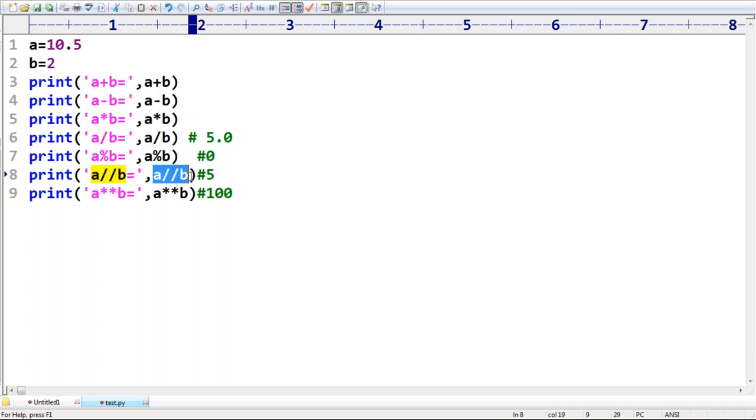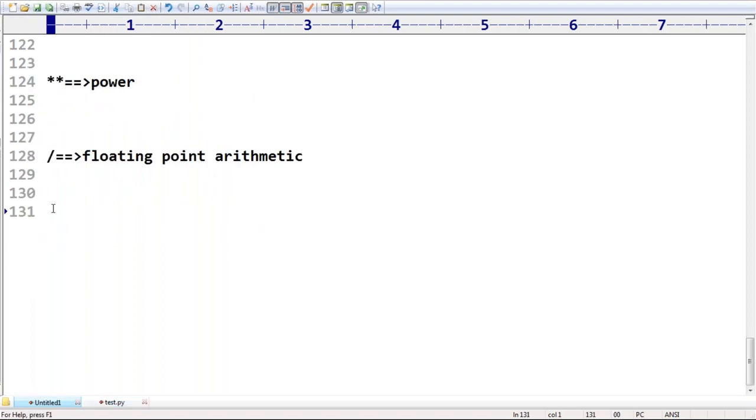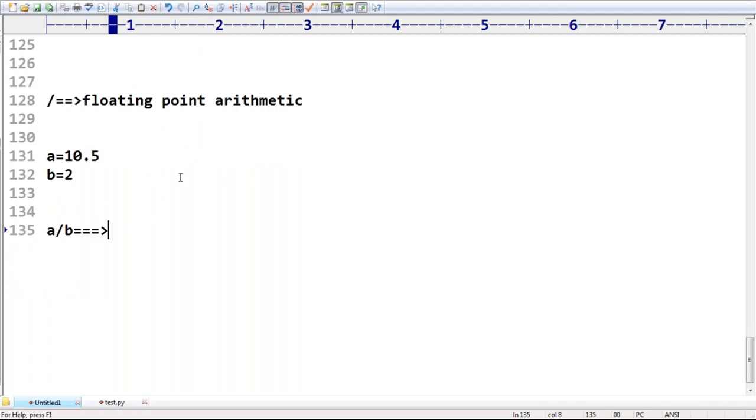Sir, what is the floor division? You have to tell. What is the answer by default you are going to get? What is the value of A by B? A by B is nothing but 10.5 by 2, which is 5.25.